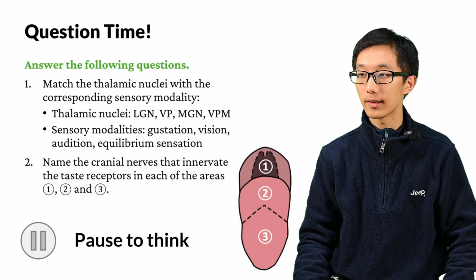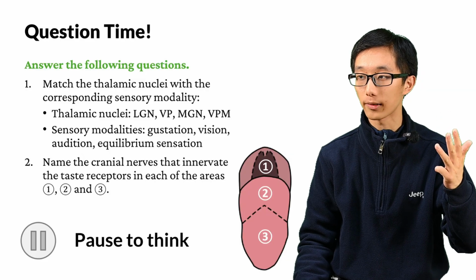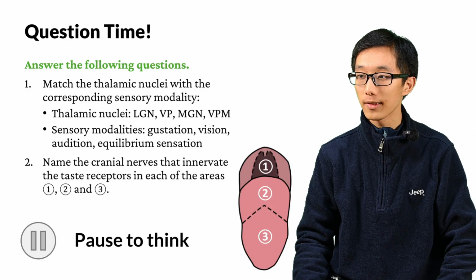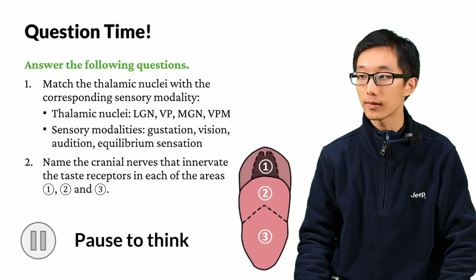The sensory modalities are gustation, vision, audition, and equilibrium sensation. Please match. And number 2, please name the cranial nerves that innervate the taste receptors in each of the areas 1, 2, and 3 as shown in the figure on the right.